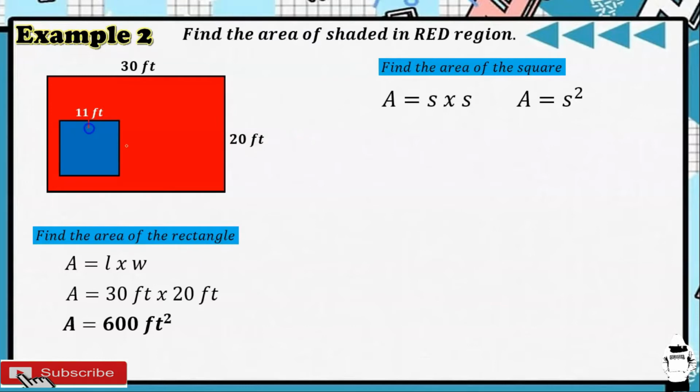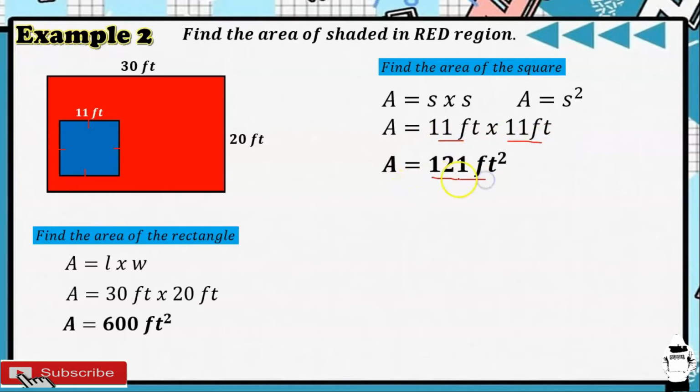So kapag 11 yan, 11 din po ito. Okay? So, dalawang sides lang ang kukunin natin. So, A is equal to 11 feet times 11 feet. 11 times 11, that is 121. So, the area, yung ating square, ay 121 square feet.